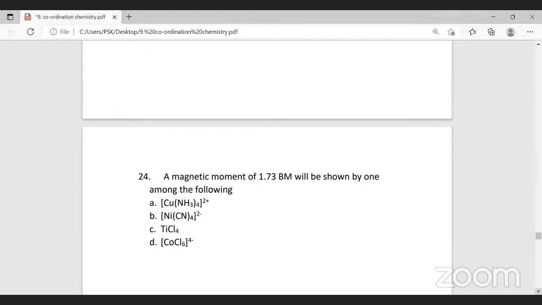Now tell me, a magnetic moment of 1.73 Bohr magneton will be shown by one of the following. Which will show? Magnetic moment, so one of them will be shown by...